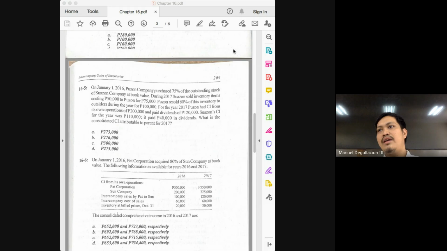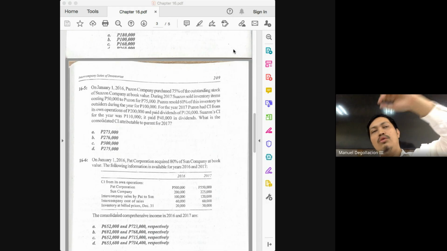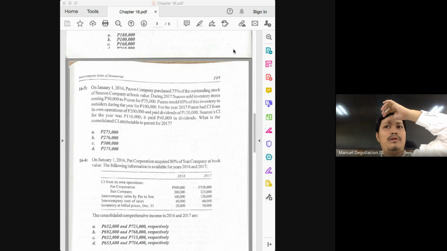Is that already the answer? No, because again, what are we looking for? We are not just looking for the consolidated income. We are looking for the consolidated income attributable to the parent. So from the consolidated income, how do you arrive at the consolidated income attributable to the parent? Deduct the share of the NCI in the income of the subsidiary. So how much is the non-controlling interest?